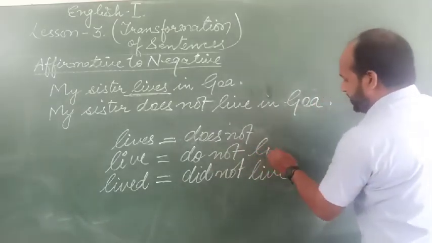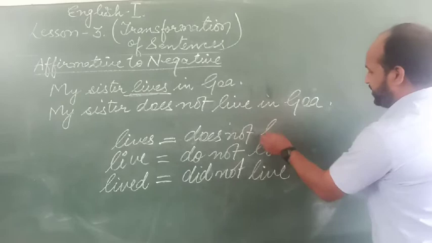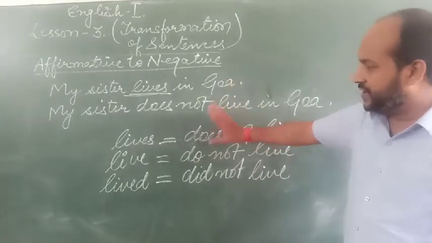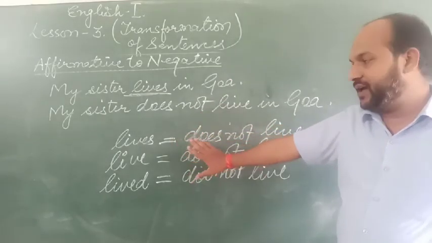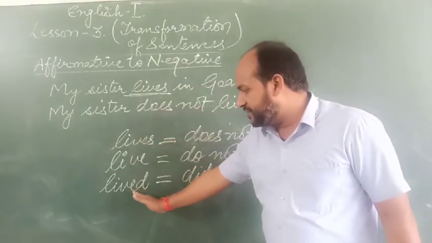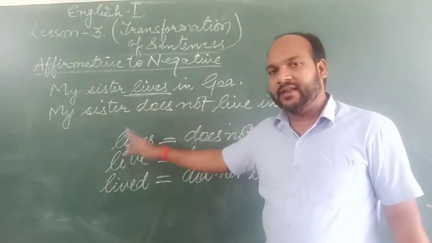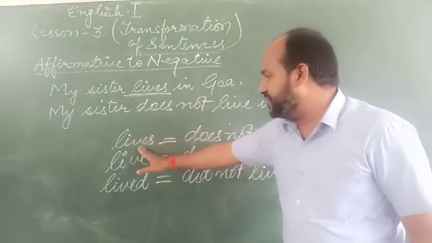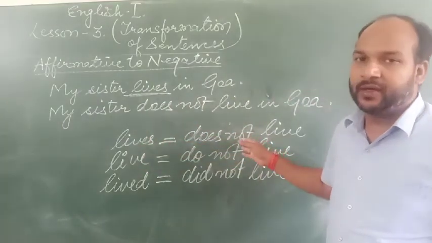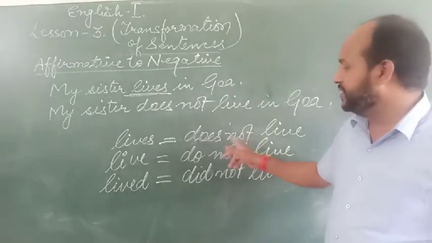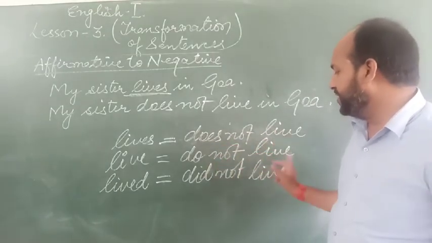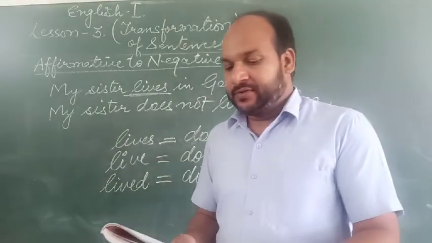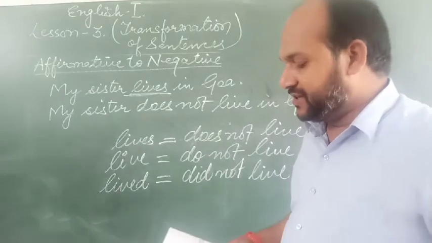Okay, do not live, does not live. It happens with all kinds of verbs the same way. If the verbs are written in this form in the sentence and you have to change it into negative, you have to change the verb forms in this way, by adding not. Does not live, do not live, did not live. So this way we can change the sentence into negative.